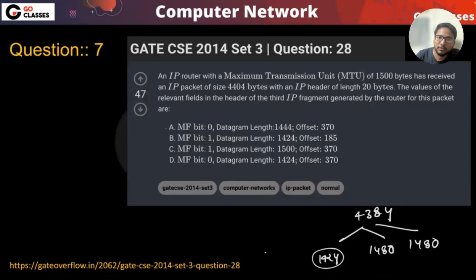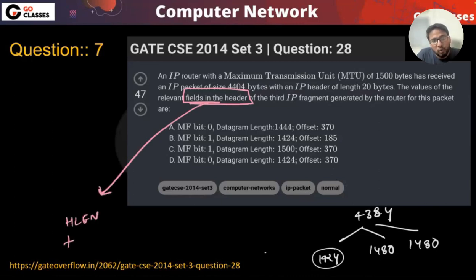Because they're saying the fields in the header, right? Do you think there is any field in the header which is without the header length? You have the total length, you have the identifier, you have the fragment offset, you have more fragment. You do not have any field which excludes the header. You have header length, you have total length. So if they're saying the fields in the header, will there be any room for confusion? Header length is one of the fields, and total length is one of the fields. If you want the length without the header, you can subtract it.